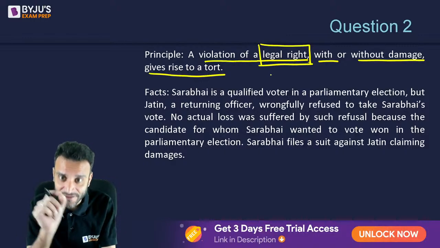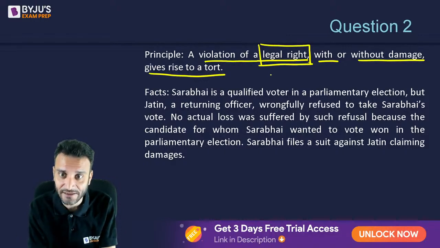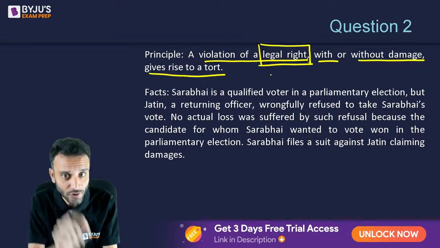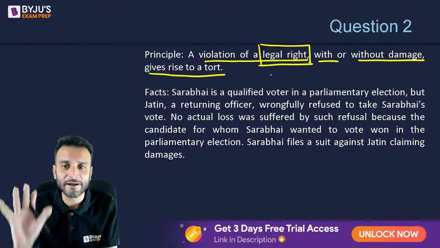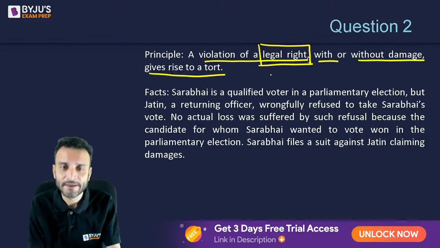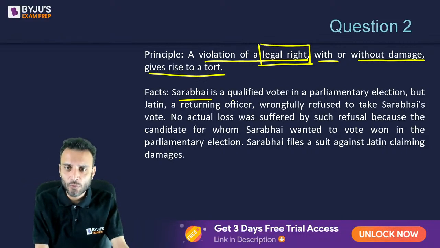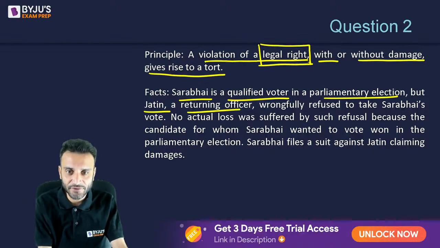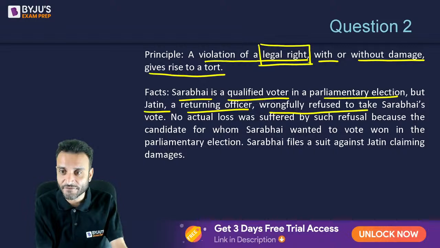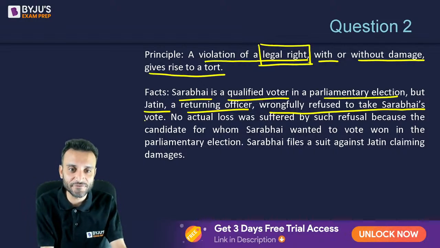Has any kind of your right been violated? If yes, you will get compensation; if not, you will not. Okay. So Sarabhai is a qualified voter in a parliamentary election. But Jatin, the returning officer, wrongfully refused to take Sarabhai's vote.